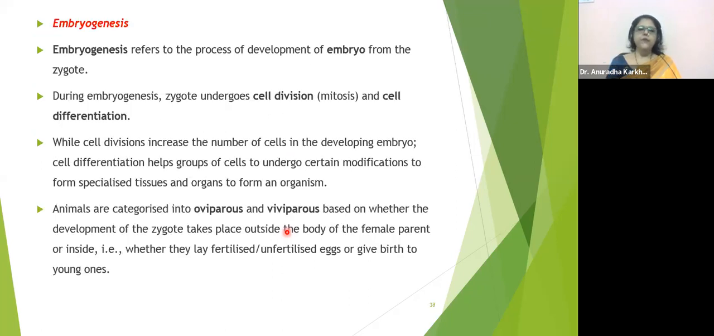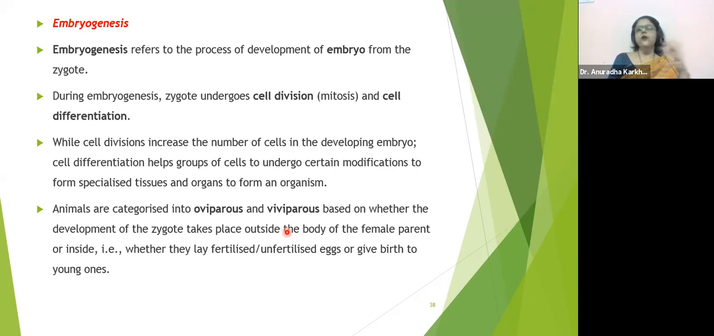Embryo formation. Embryogenesis refers to the process of development of embryo from the zygote. During embryogenesis, the zygote undergoes cell division. That is, it will undergo what? Mitosis and cell differentiation. That means it will become mature. While cell division increases the number of cells in the developing embryo, cell differentiation helps groups of cells to undergo certain modifications to form specialized tissues and organ systems, also to ultimately make up the organism.